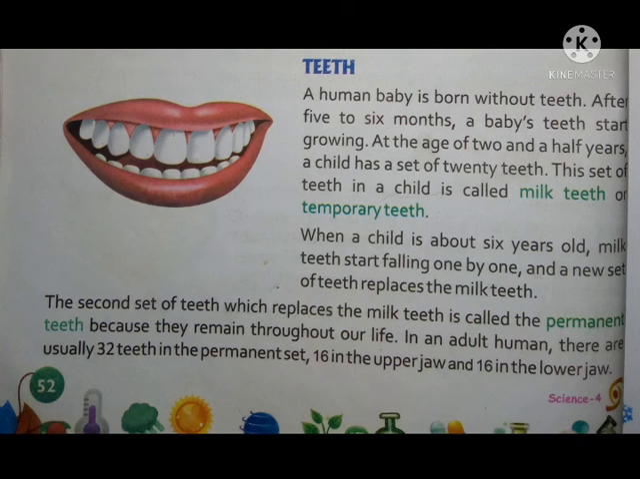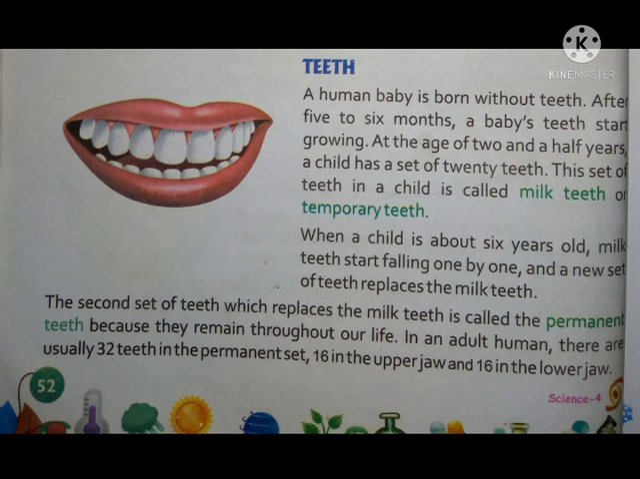See, teeth. A human baby is born without teeth. So at the time of human birth, teeth are absent. After 5 to 6 months, a baby's teeth start growing. At the age of 2.5 years, a child has a set of a total of 20 teeth.